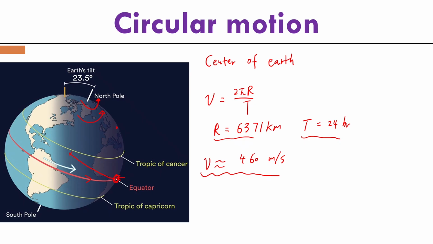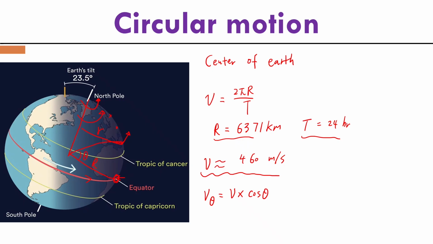Of course, depending on your position on Earth, your rotation speed might be different. For example, if you are in North America, then your rotation radius would be smaller than the radius of Earth. And how do we find this velocity? Which is very straightforward. This velocity at a certain latitude equals the velocity on the equator times cosine theta, and theta is the latitude here.